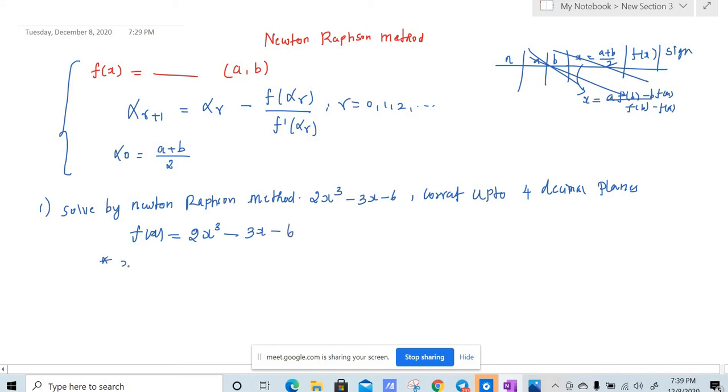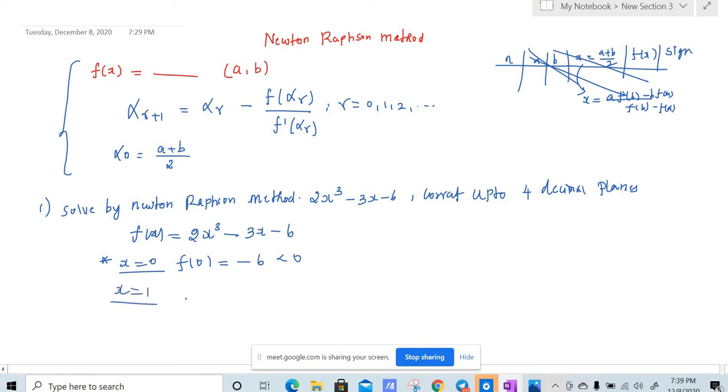So substitute x equal to 0. Now what is f of 0? f of 0 will be minus 6, which is less than 0. So for finding the interval you need to follow the same method. You need to find two x values such that f of them has opposite sign.